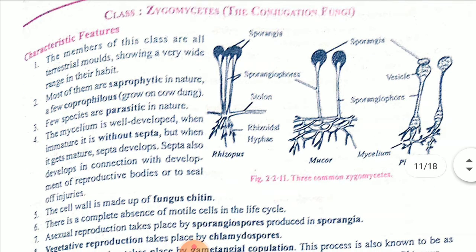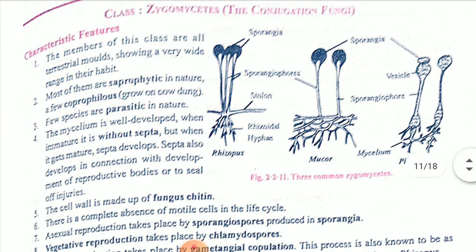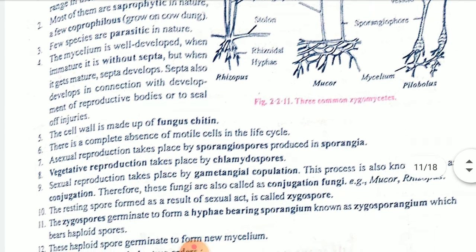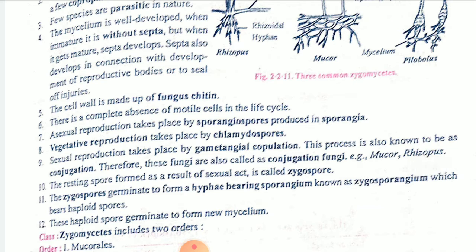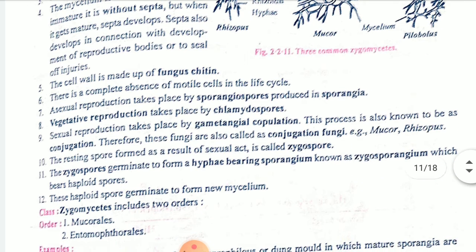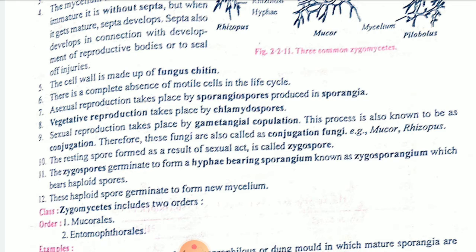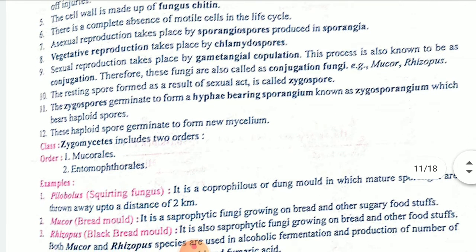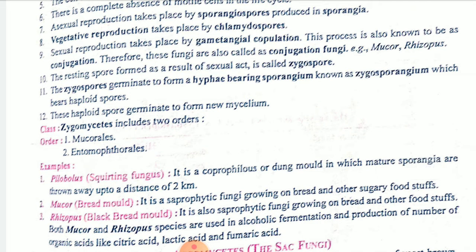The characteristic of Zygomycetes is that terrestrial molds are known as zygomycetes. Generally, they are saprophytic, and they can also be parasitic in nature. They are present without septa. The cell wall is made up of chitin. Sporangiospores will be there, then chlamydospores are present. Gametangial copulation is going to take place, then after that zygospores are present. The zygospores germinate and form zygosporangia. Then they will form a new mycelium.